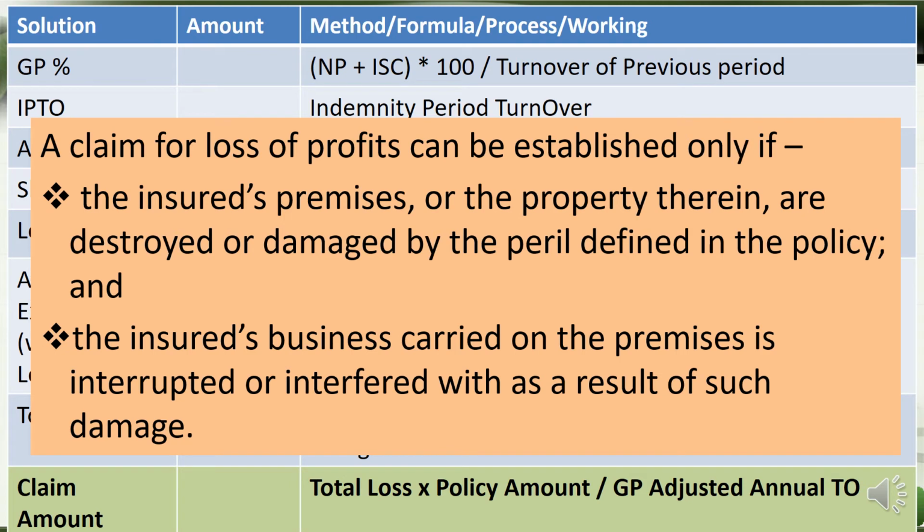So this is a general note that we should understand. A claim for loss of profits can be established only if the insured premises or the property therein are destroyed or damaged. The property that the policy covers must be damaged. So that is important. And the insured business carried on the premises is interrupted. Even that address, that location, that premises has to be affected. That should be mentioned in the policy also. So that is very important.